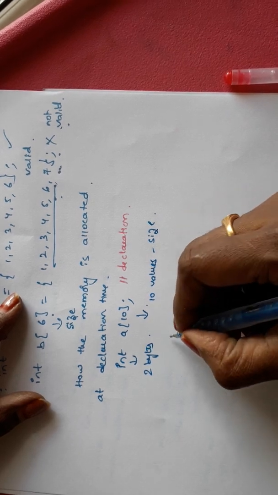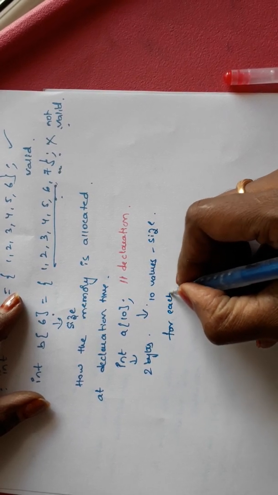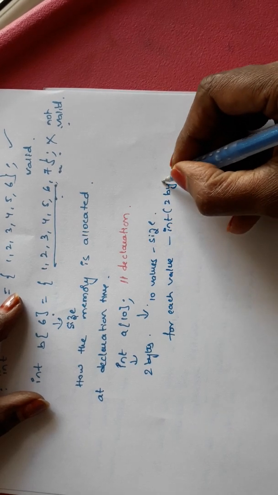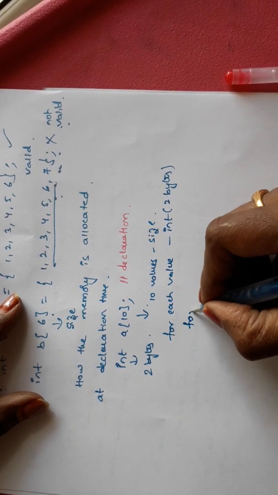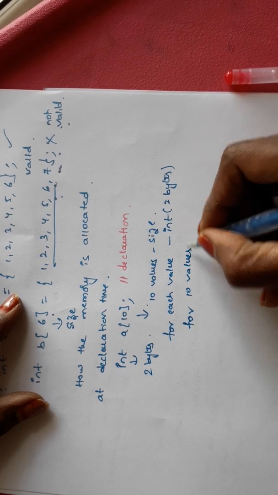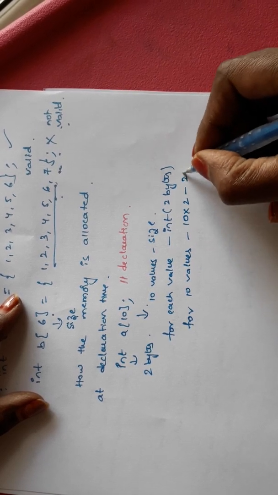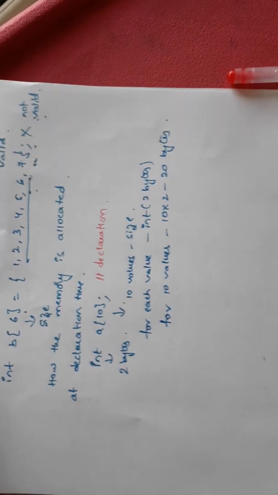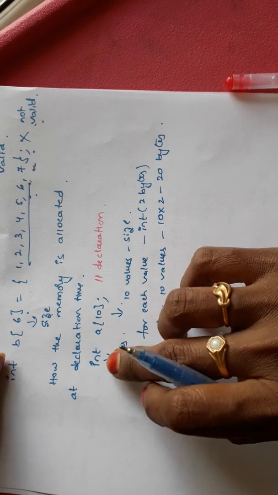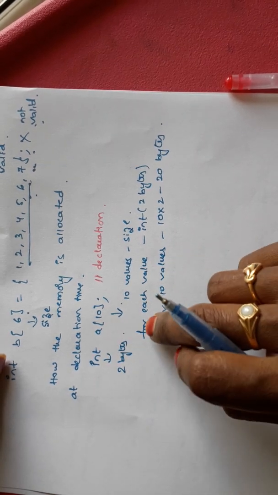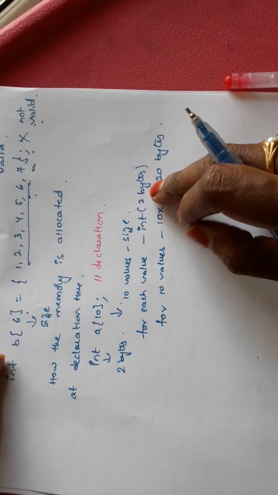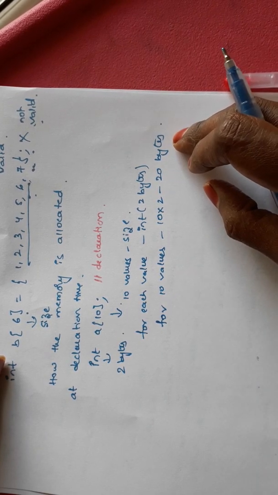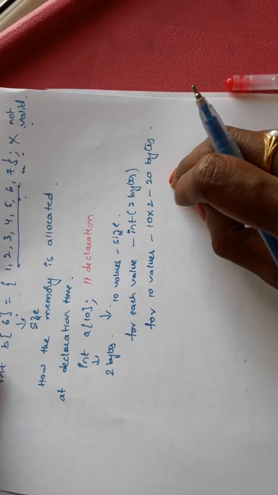Okay. For each value, the size of an integer is 2 bytes. For 10 values, 10 into 2, 20 bytes. Each and every value is of type integer, so each value is allotted 2 bytes of data. For 10 values, it allots 20 bytes of data.